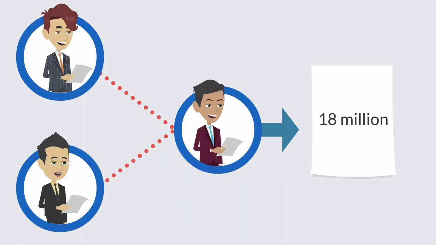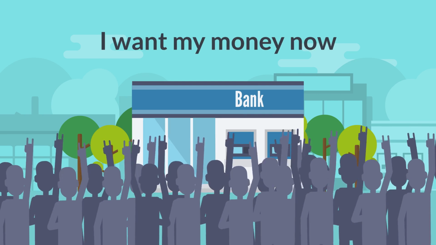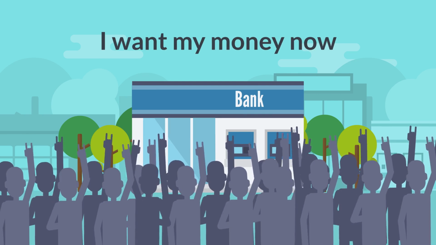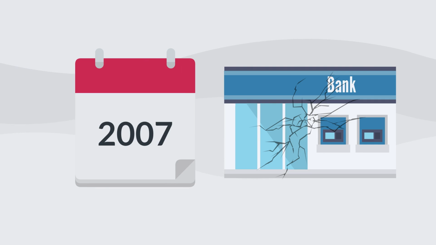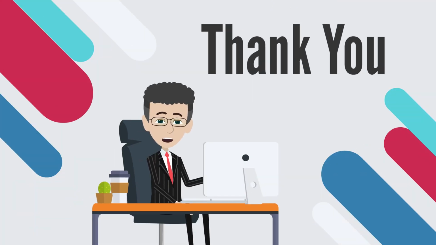What happens if everyone wants their money at the same time? This is what we call a bank run, and then the economy collapses. And that's what happened in 2007 when banks went bust. But this is a matter for another session.